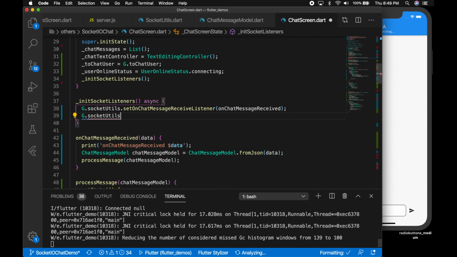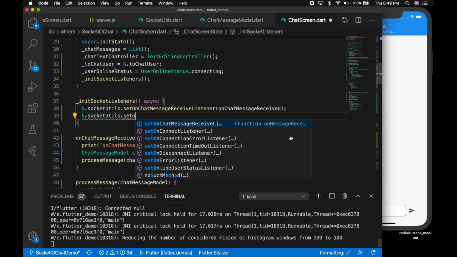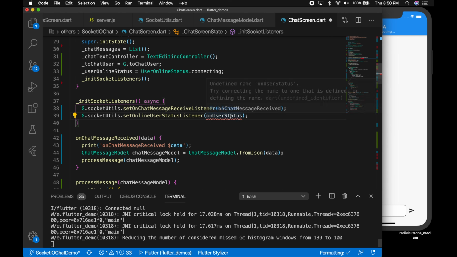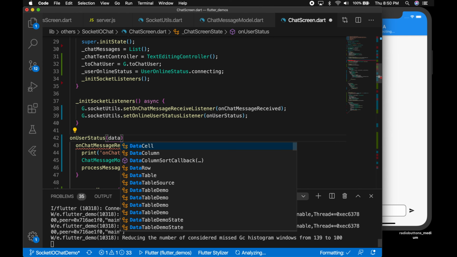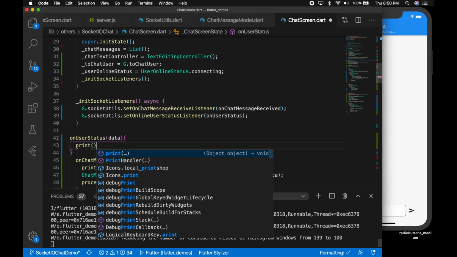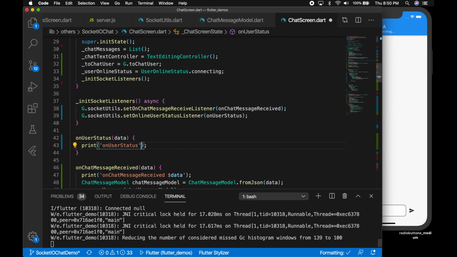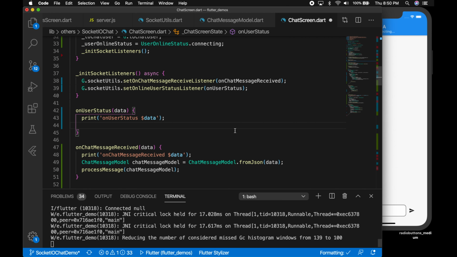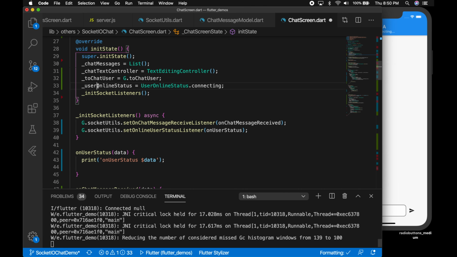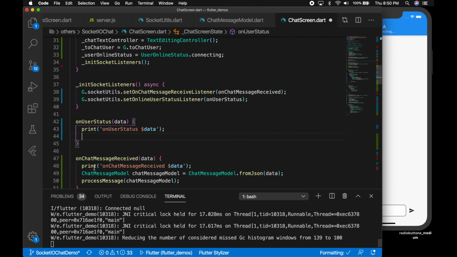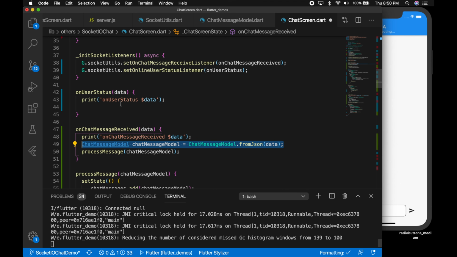Now let's go to the chat screen and call this function. So g.socketUtils.setOnlineUserStatusListener. Okay, and the function, let's print the values, the data. Okay, now let's get the value into the model. So that will be the chat message model.